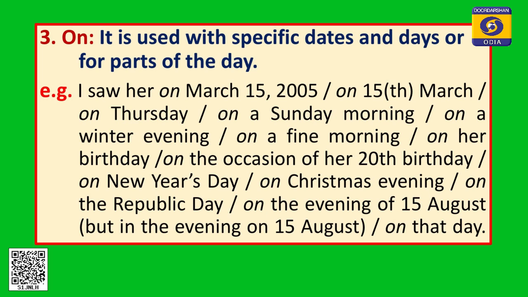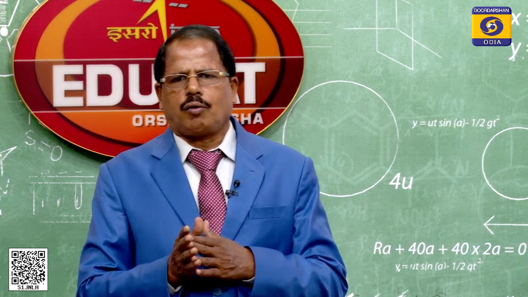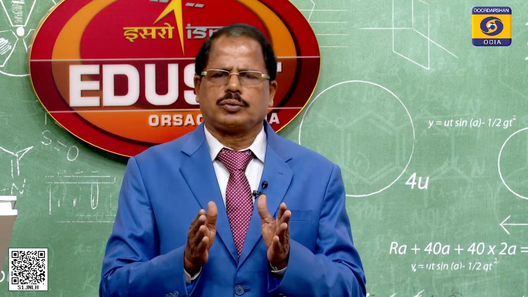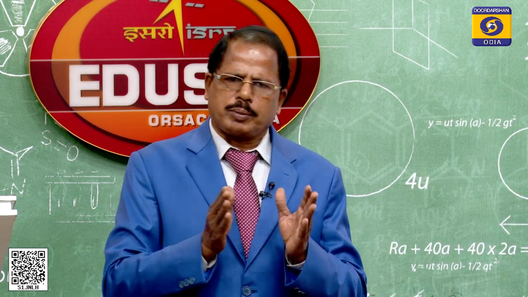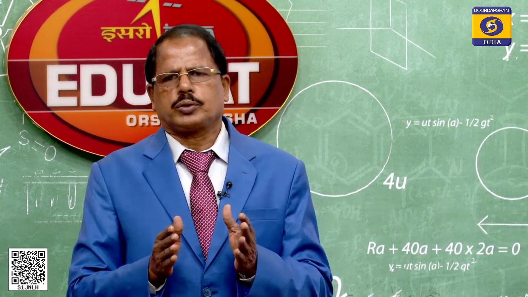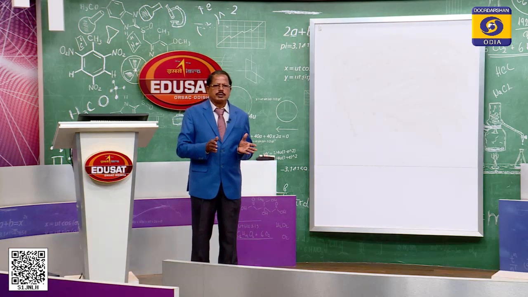So, when we use an article and an adjective, then we can also use "on". So, in the morning, but on a fine morning; in winter, but on a winter evening. So, this is the difference, and you should remember all these things. If you say on New Year's Day, on Christmas evening, so when we have another word in between, then we can use "on". We can say in the evening, but on Christmas evening; in the morning, but on a fine morning, right.